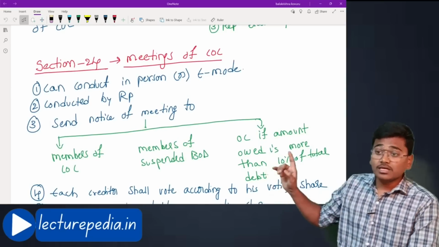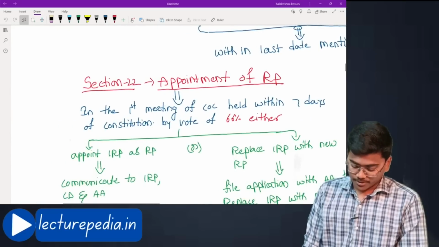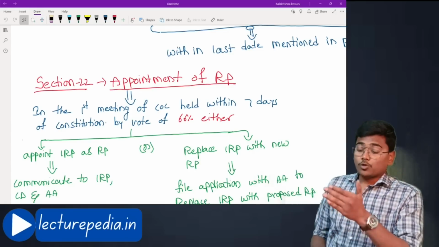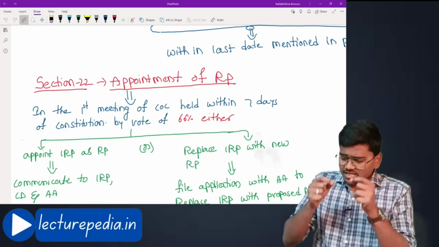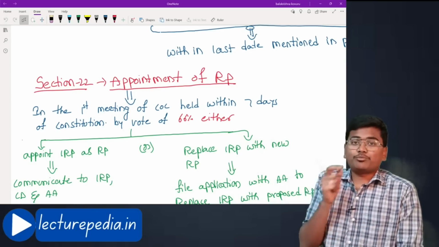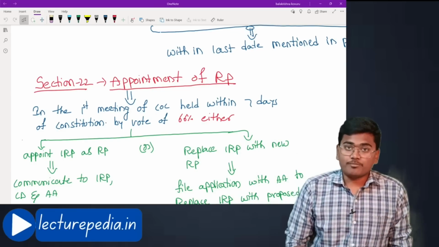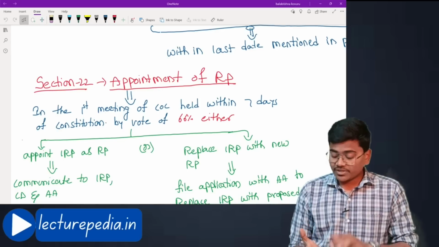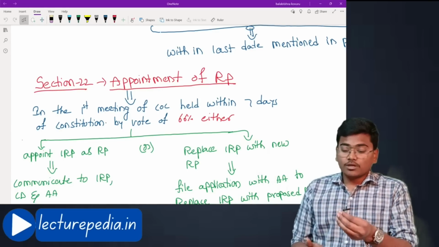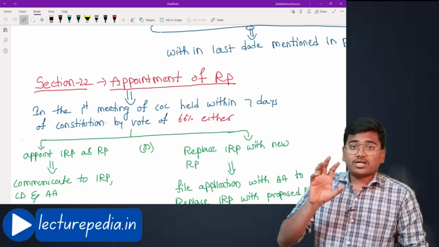Next, section number 24. First of all we'll cover this appointment of RP. Now under section 21, the committee of creditors has been framed. Once the committee of creditors has been framed, the first duty that the committee of creditors has to do is to appoint a resolution professional. Till now in the company there is an interim resolution professional. Now after framing the committee of creditors, in their first meeting which will be conducted within 7 days, they have to appoint a resolution professional. The committee of creditors has 2 options.